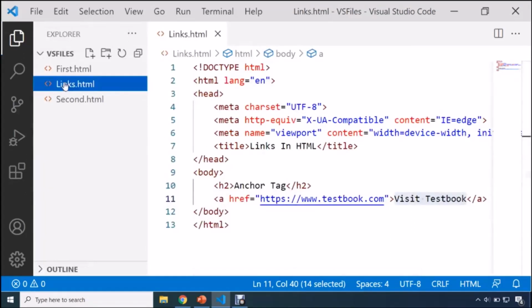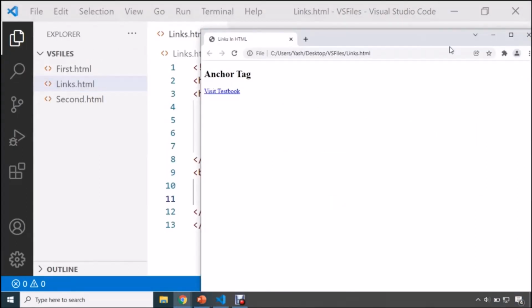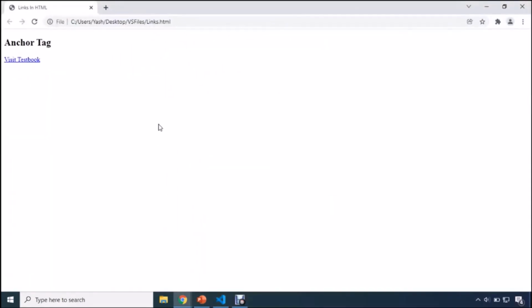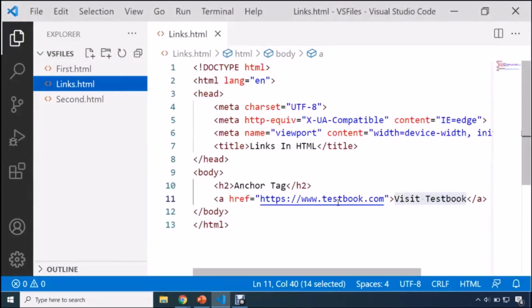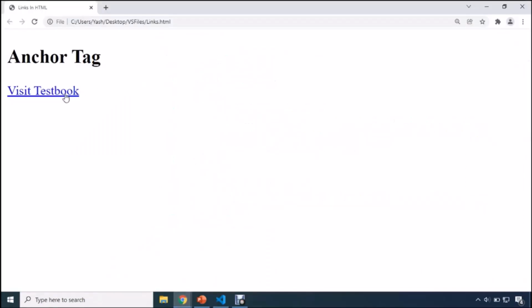So let me save this file, and I'm going to open it in the default browser. So you can see this is how it will look. First of all, you can see that the title is links in HTML. Here we are using an anchor tag, and this is how your link will look. Remember the point, an unvisited link is underlined and the color will be blue. Now this is the text which is visible to your user. And the moment we click on this text, it will redirect our user to testbook.com. How? I'll show it to you.